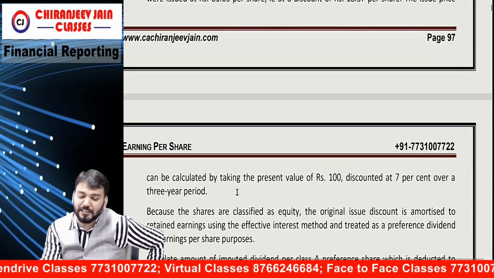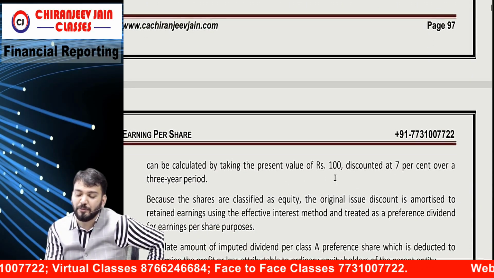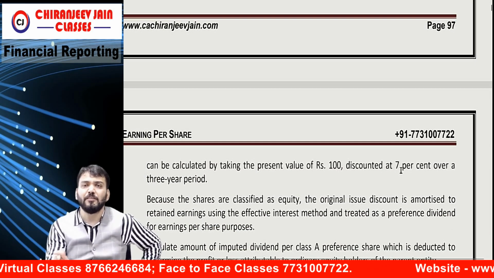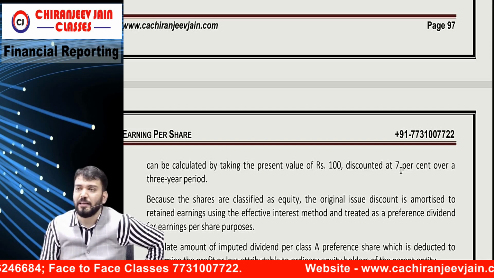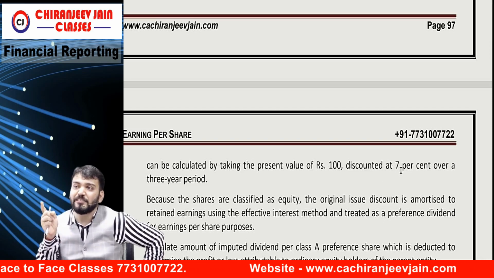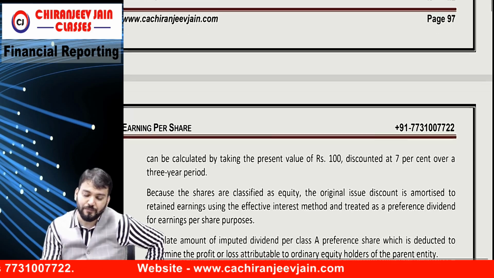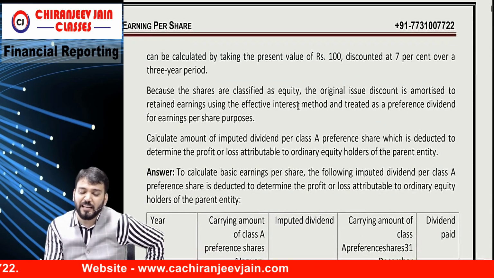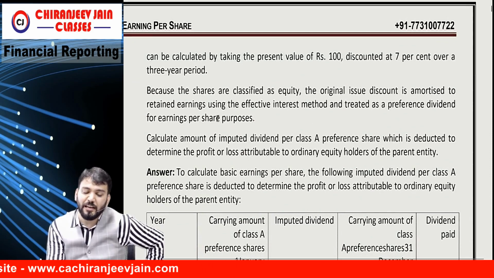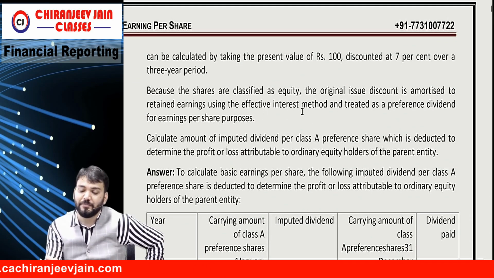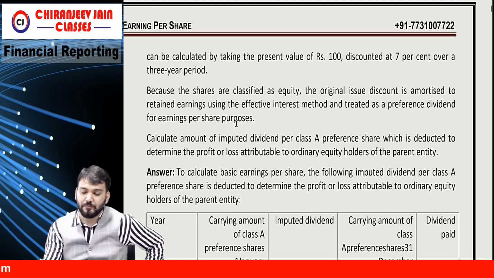The issue price can be calculated by taking the present value of rupees 100 discounted at 7%. If you calculate the present value, the same amount will come. Means the market rate of interest is 7%, and they have issued at a discount. Because the shares are classified as equity, the original issue discount is amortized to retained earnings using the effective interest method and treated as preference dividend for earnings per share purposes.